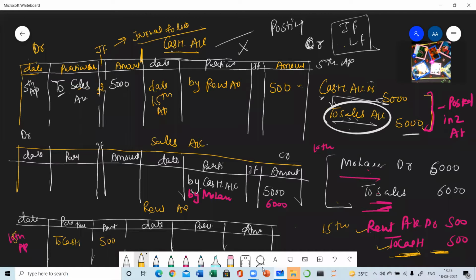So this is about ledger posting, and this is just the beginning of the chapter. This is just the opening of the ledger. In the next portion, we will be learning how a ledger account is closed, but not now. At least for 2-3 days, we will be doing practice for ledger posting. Then we will learn how to balance a ledger account and how to close a ledger account.